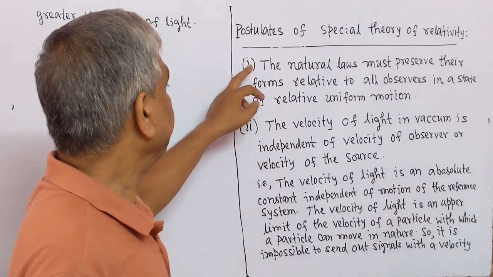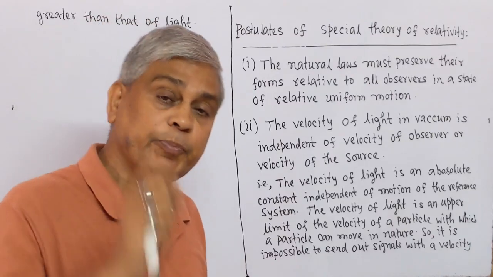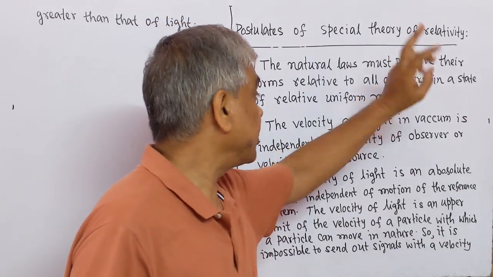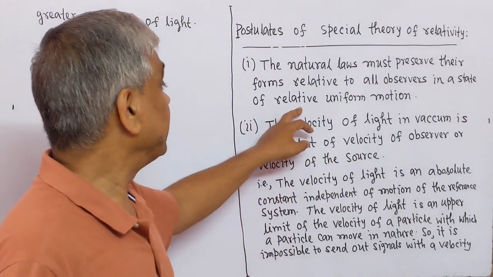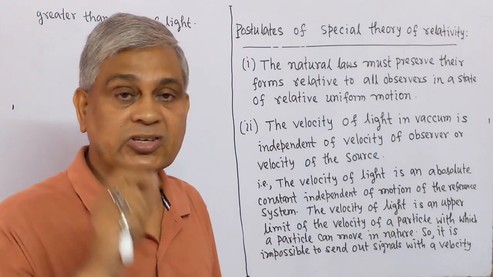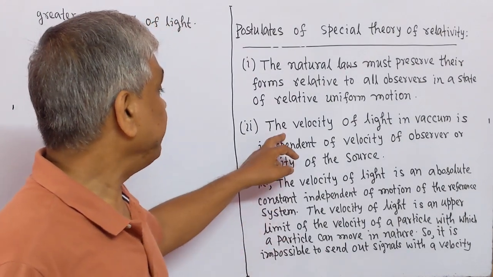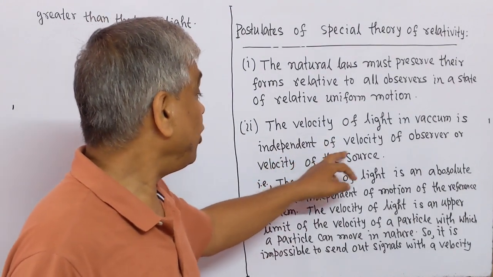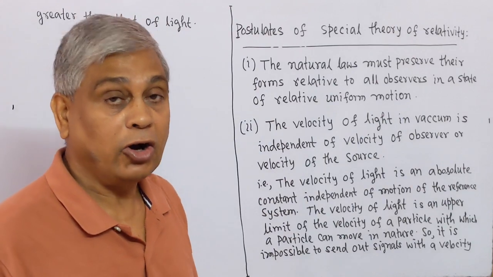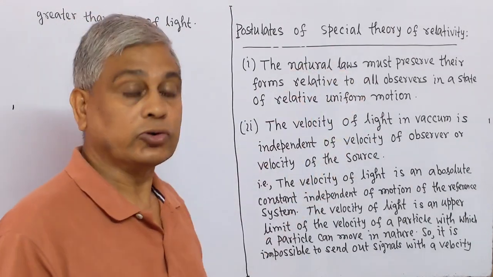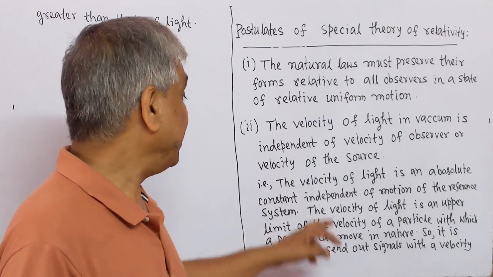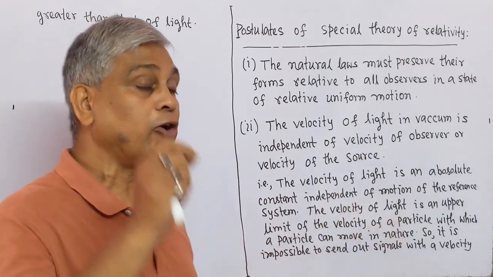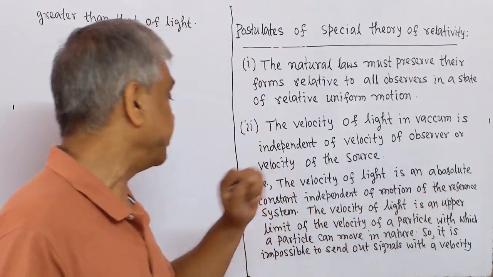Postulate 1. The natural laws must preserve their forms relative to all observers in a state of relative uniform motion. This is number 1. Number 2. The velocity of light in vacuum is independent of the velocity of the observer or the velocity of the source. That is, the velocity of light is an absolute constant independent of the motion of the reference system.